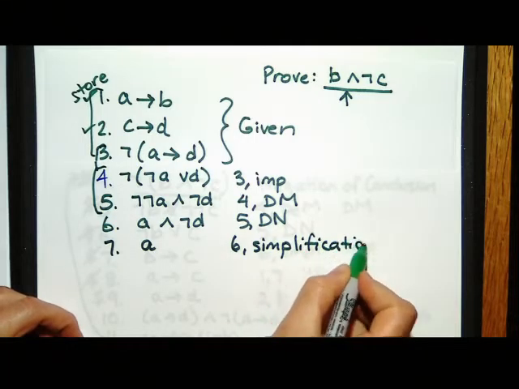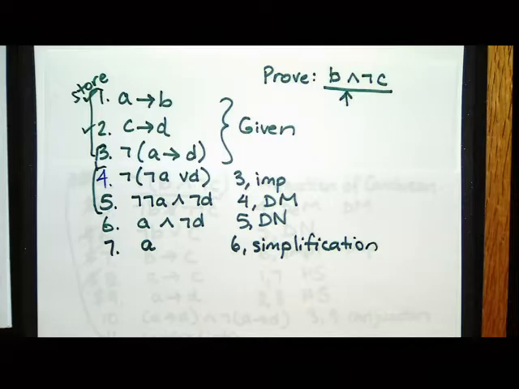And I believe I mentioned simplification the other day. But I may not have. Did I? Raise your hand if you think I mentioned it. Okay. So if I have an and statement, and I say I have an apple and I have an orange, it has to be true that I have an apple, right? Because the and won't be true unless both parts are true. So anytime you have an and statement on the line of a proof, you can simplify to one of the sides. Now, technically, your computer thinks that simplification means you can only simplify the left side, because the rule only says that if you have P and Q, then you can derive P.